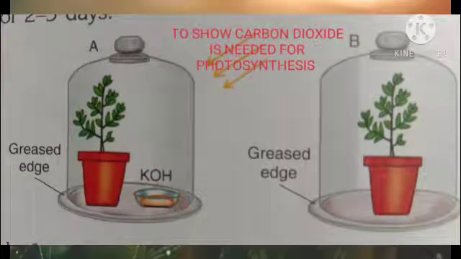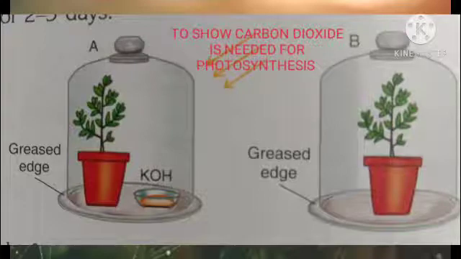The next experiment which we are going to do is to check the presence of carbon dioxide for photosynthesis. In this, we take a potted plant and, after destarching for 24 to 48 hours, we keep the plant in a bell jar.